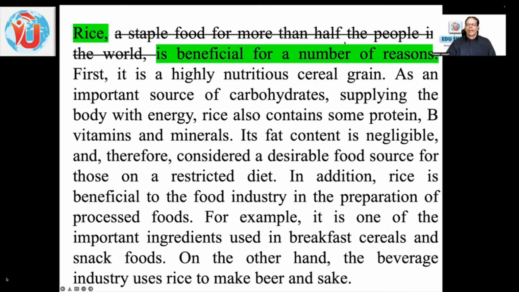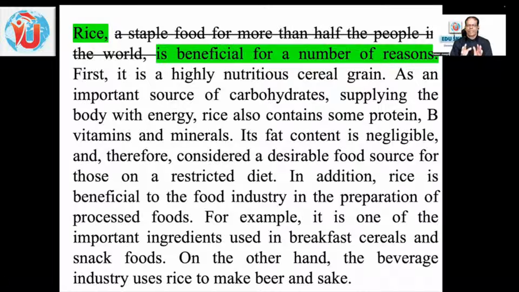This, what I have struck out, is known as the subject complement. Generally, for you to understand easily, you can just strike out or ignore the subject complements. Subject complements means whatever comes between commas. So without that also you can read the basic sentence, the main sentence. Rice is beneficial for a number of reasons. This is known as the topic sentence.